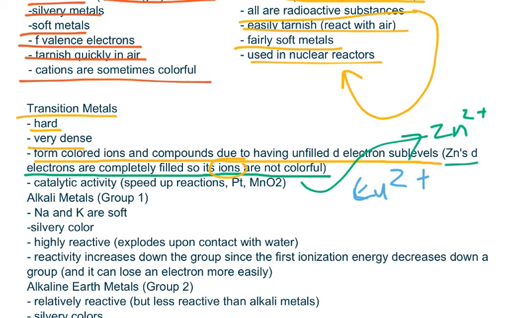Now, transition metals are also used as catalysts because some of these transition metals, such as platinum, or maybe a compound like manganese dioxide, are able to speed up reactions, which is why they are called catalysts. And let's write that word, catalyst.